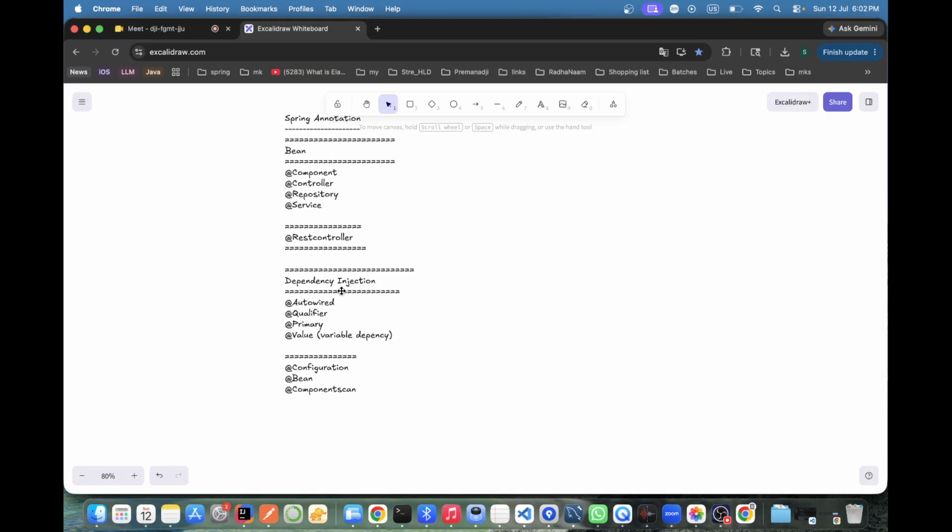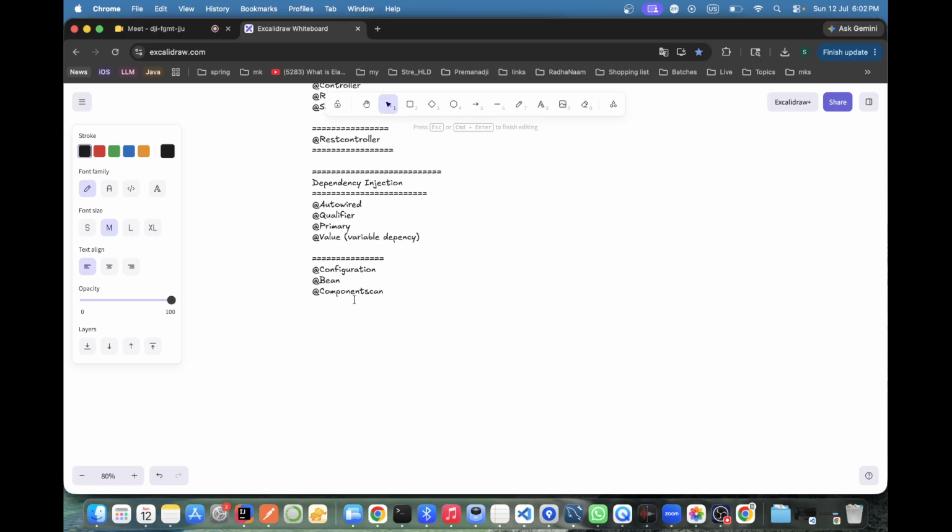So got it? @Configuration. When we create our own configuration file, on top of the configuration file we write @Configuration. And to bean, @Bean, inside this configuration we are creating the custom methods. For that class, to create a Spring IOC Spring Bean, we are making @Bean. And component scan is what? For scanning that specific component. From here, Spring Boot will know this has to be treated as a bean and all those things. Got it?